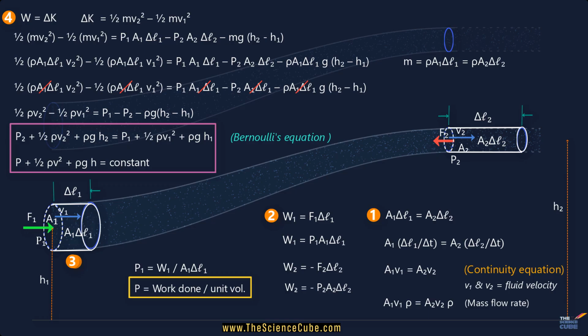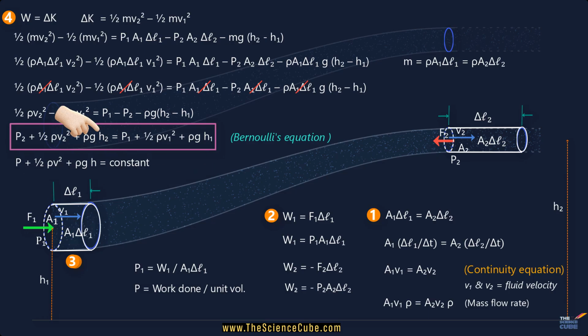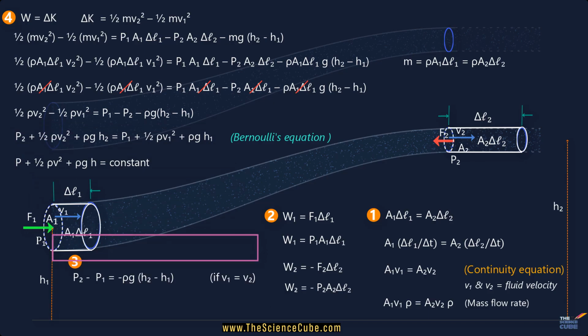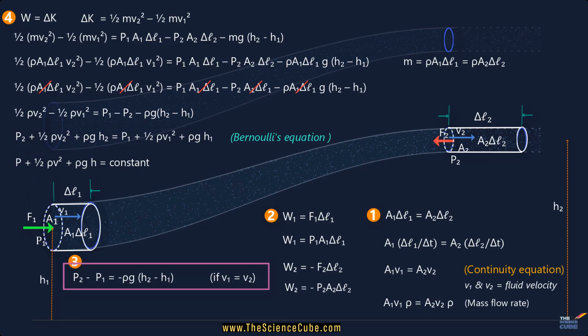Okay, now you can actually play around with this equation to find some interesting outcomes. If there is no flow, or V1 equals V2 equals 0, then this equation reduces to the familiar hydrostatic rule. That is, pressure decreases as you go up. That is, P2 minus P1 is equal to minus rho times g times (h2 minus h1).